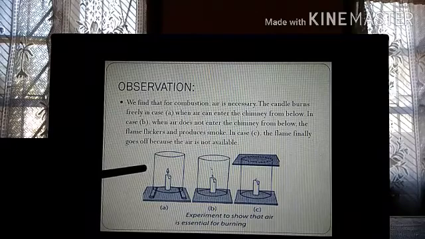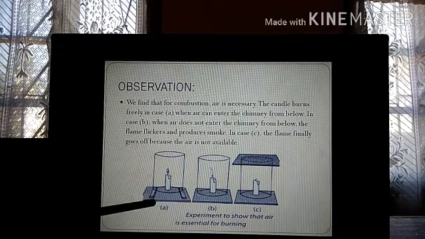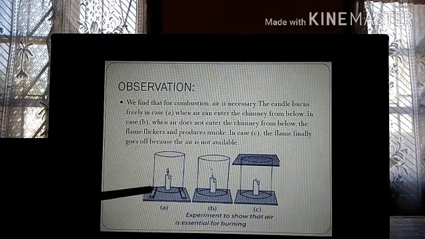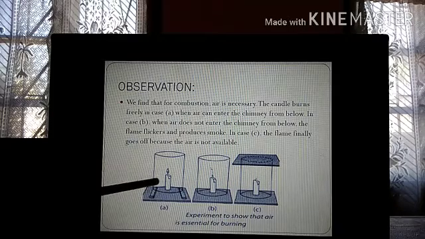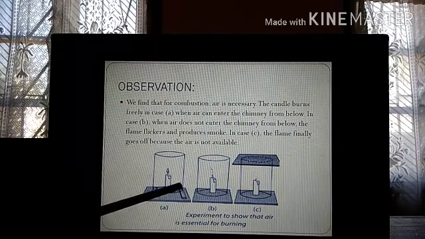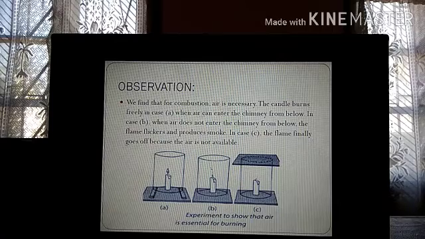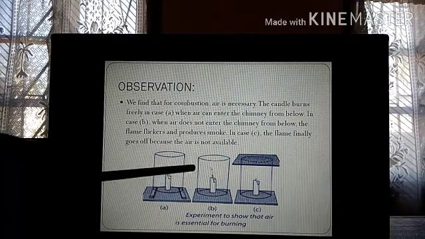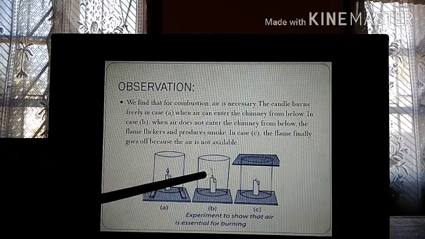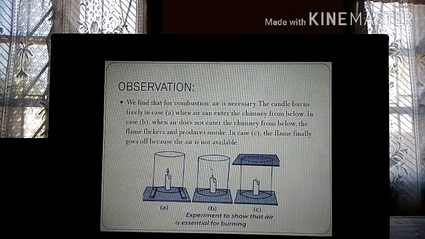When you put the chimney over the candle, in the first case, because there are two wooden blocks, air can easily enter. So when air can easily enter, the candle is burning, because air is necessary for the process of combustion. In the second case, when you take off the wooden blocks, air cannot enter from any place. So the candle will flicker. Flicker means it will shake and try to extinguish.